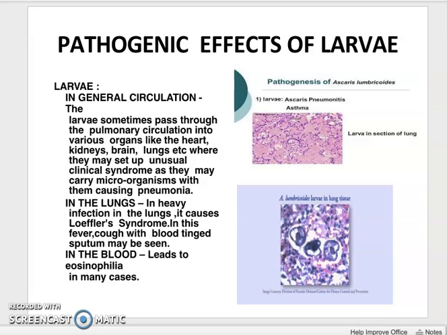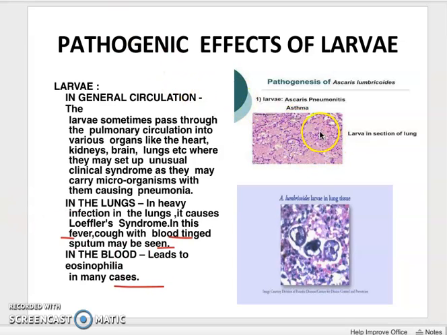In the lung, it can cause infection. It causes a syndrome called Loeffler's syndrome, and this leads to fever and cough with blood-tinged sputum. Then in the blood, it leads to eosinophilia in many cases.